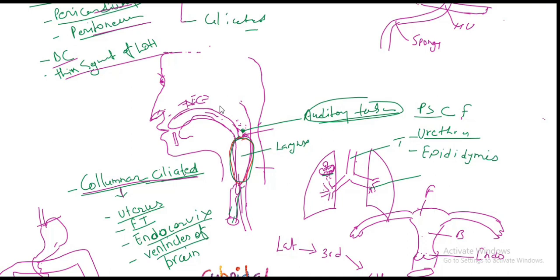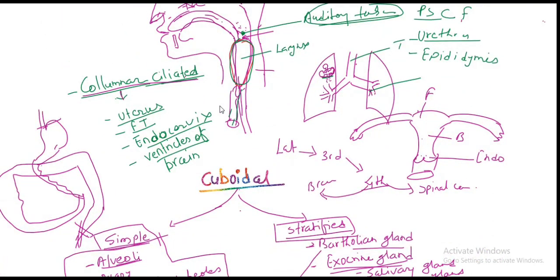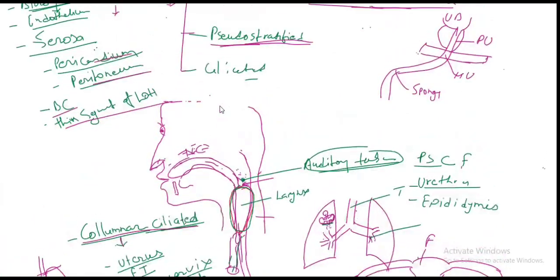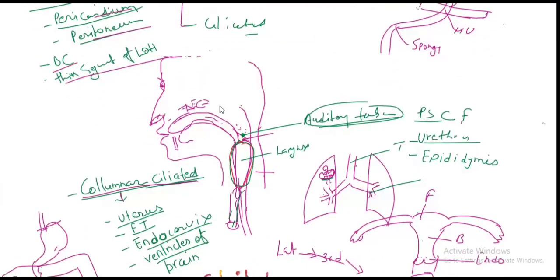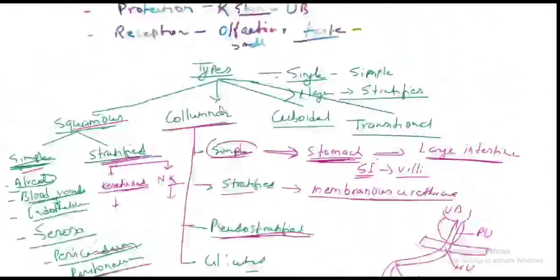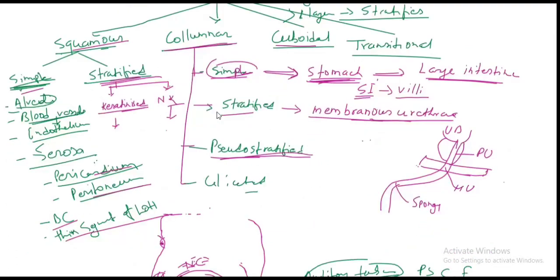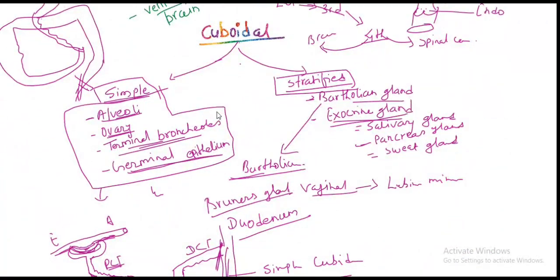Columnar ciliated is found in the fallopian tube, uterus and endocervix. After that, the ventricles. Then we talk about cuboidal.